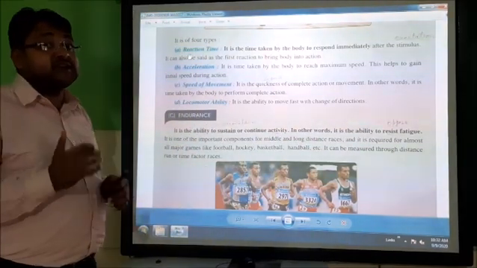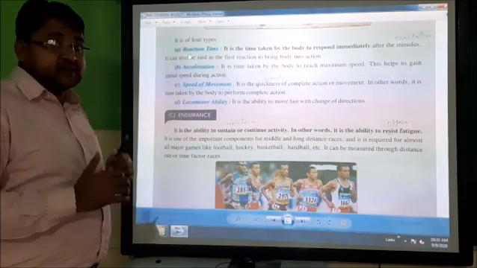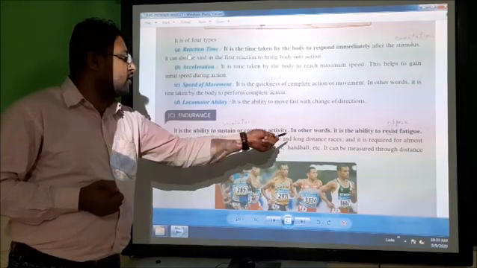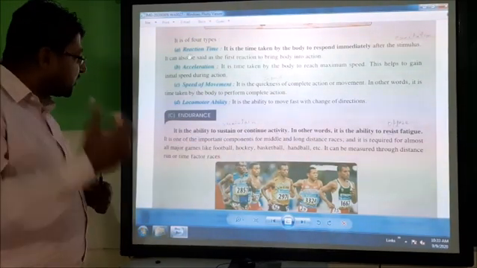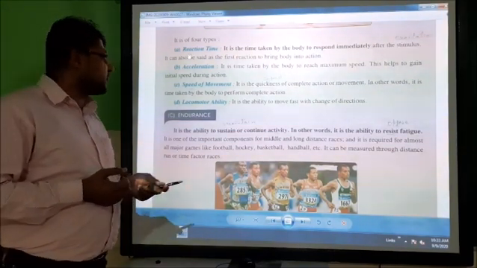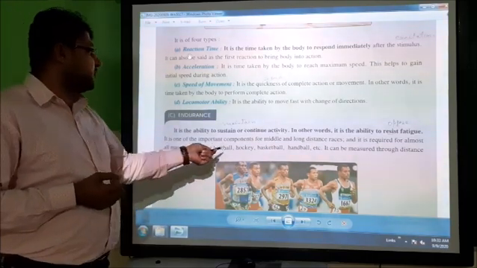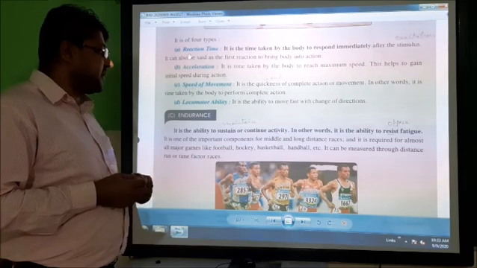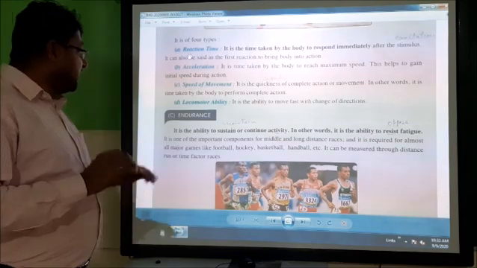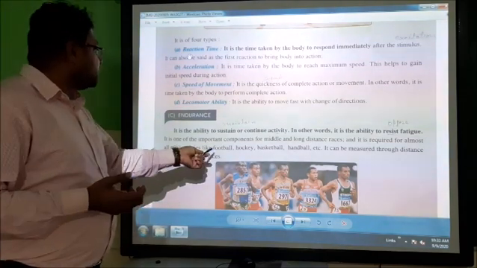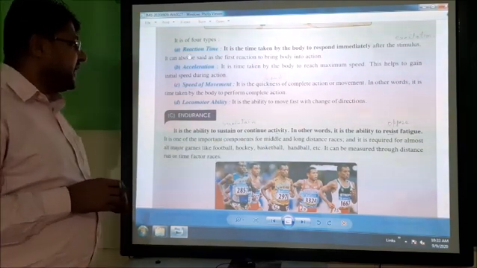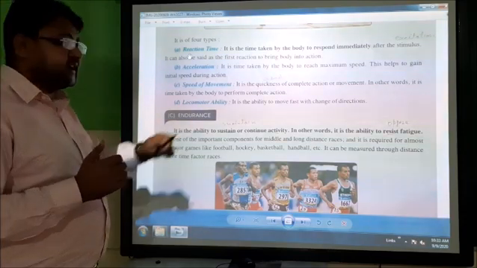Here, resist fatigue means resist stress, resist weariness, and it is one of the important components for middle and long distance races. It is also required for almost all major games like football, hockey, basketball, handball, etc. And it can be measured through the distance run or time factor races. So endurance is required in the games like football, hockey, basketball, handball, etc. And it is required for almost all major games.